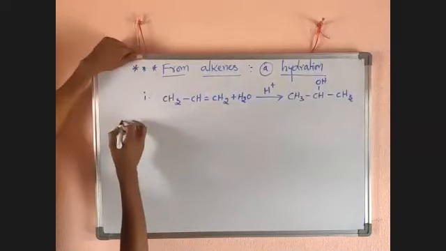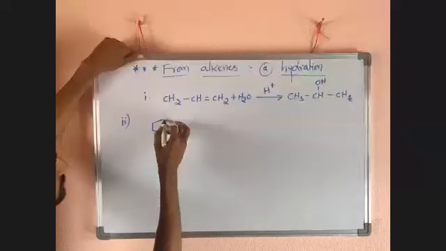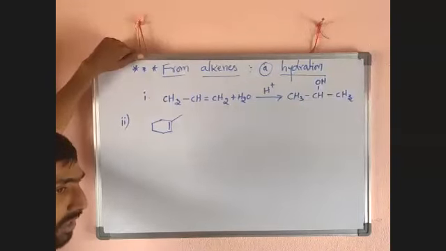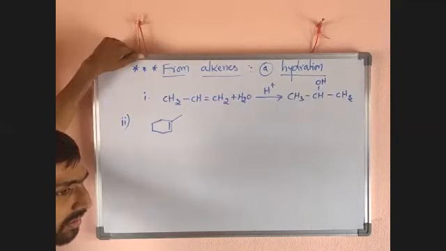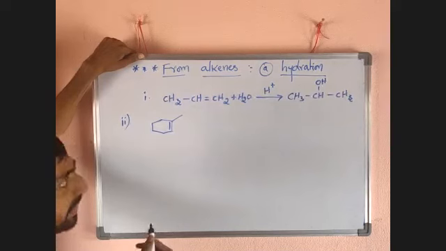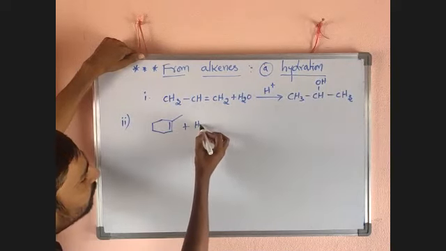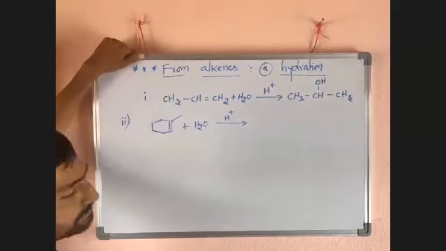Next, the second one, look here. Now I have to take a compound like this. You have to write the IUPAC name in your own way; if you write like that, you can easily practice. So here it is a methyl cyclohexene. Now add water to that, in the presence of acid.